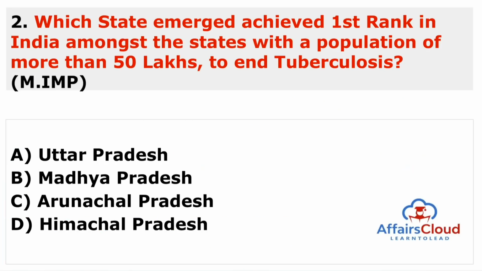Now we can move to the next question. Which state emerged or achieved first rank in India amongst the states with a population of more than 50 lakhs to end tuberculosis? So there is a World Tuberculosis Day basically. So that's why the Ministry of Health released this tuberculosis report, showing which state emerged as the best state to eradicate tuberculosis.